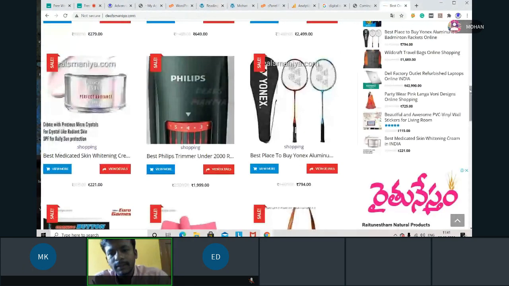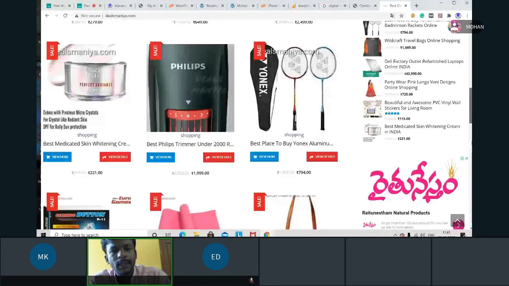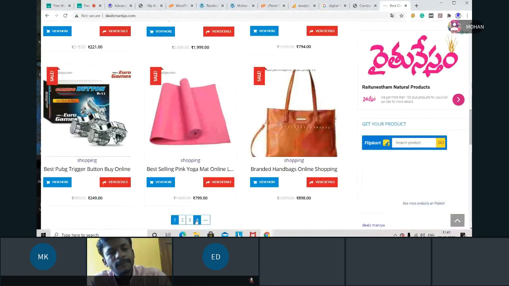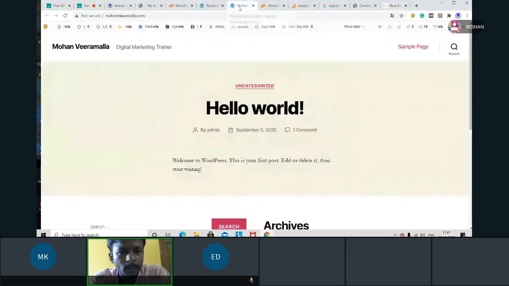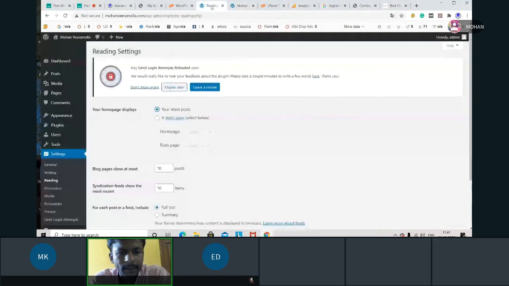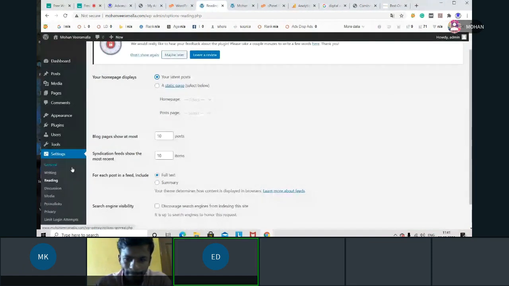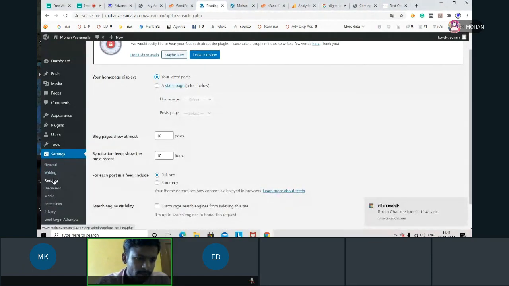Just like this. In this website, there are some products. After that, we get these boxes so that people can move to the next page and see the products. The same way, when we have posts, here I have given 10. By default, it is 10. After 10, some other page will be created automatically. Is it clear? Yes, sir. So fine.